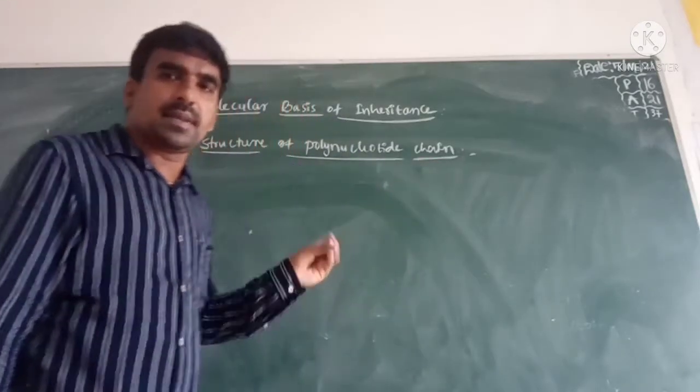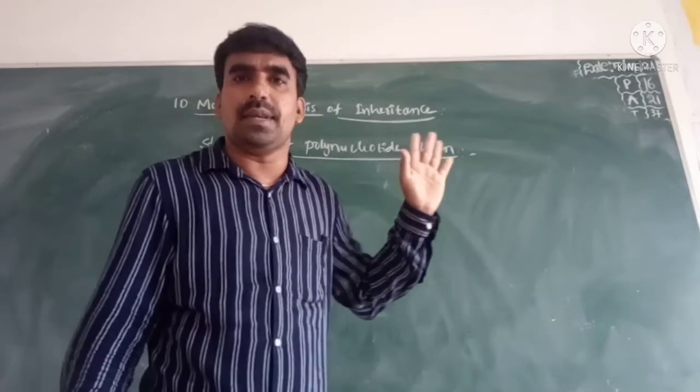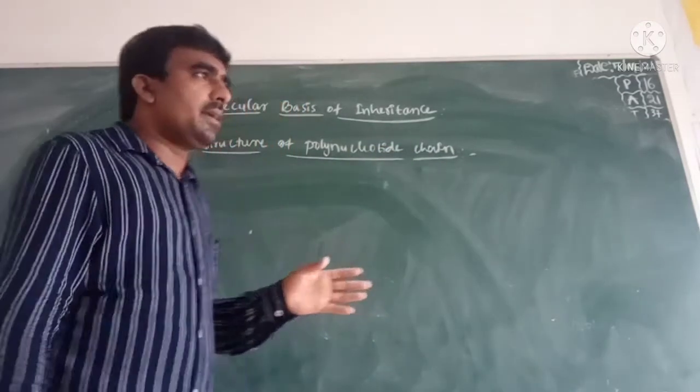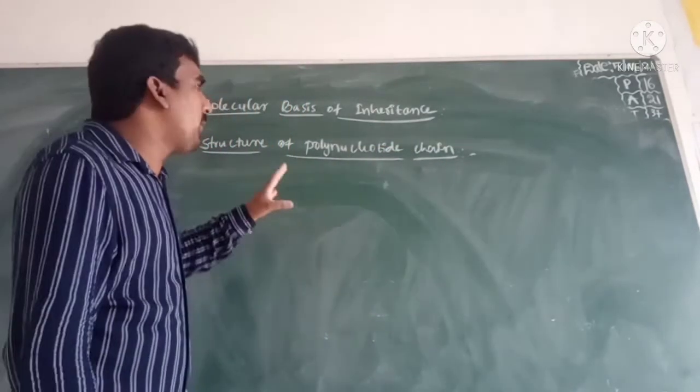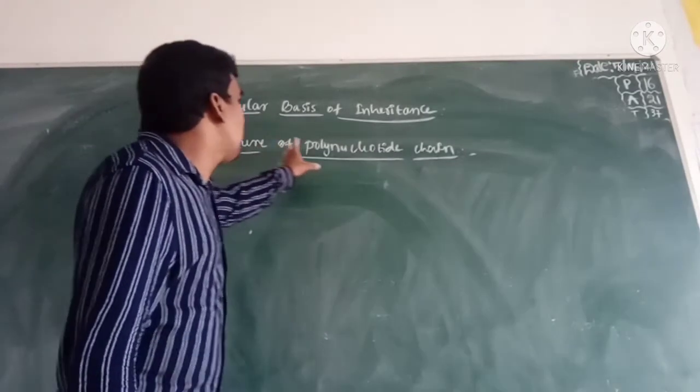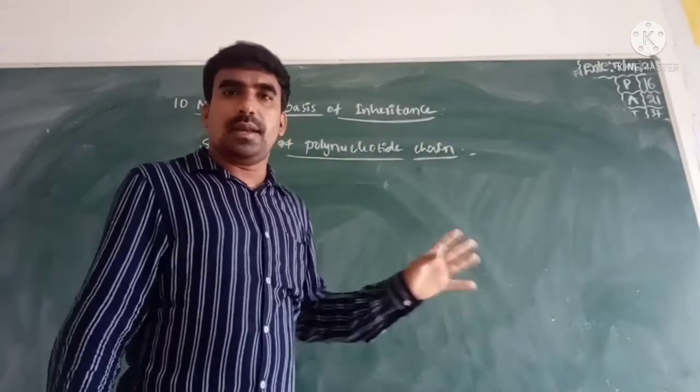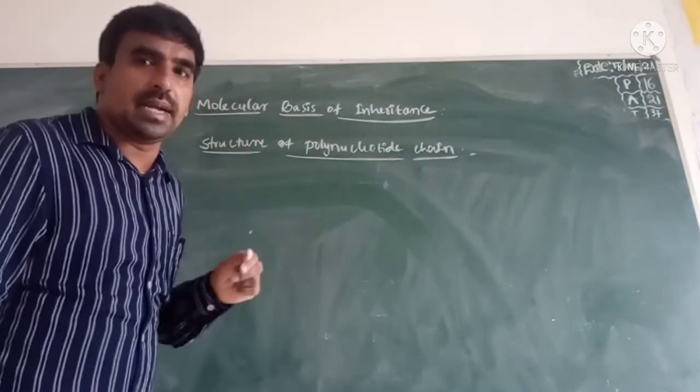Today we will discuss the 10th chapter, Molecular Basis of Inheritance. Yesterday we already discussed a portion of the structure of the polynucleotide chain. The remaining part we will discuss today.